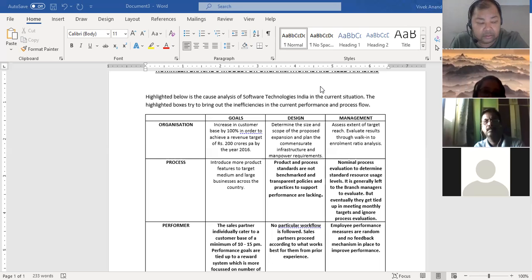Yeah, but here, those methods are really not mentioned, right? We are mentioning what is lacking. For example, in process, if you go and see, because I'm just showing the report that I made. First, it is not as simple as this. You first create a broad outline of what the design should be, and then you write your findings.